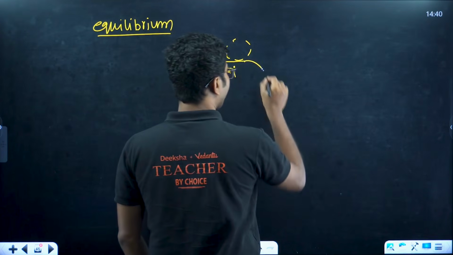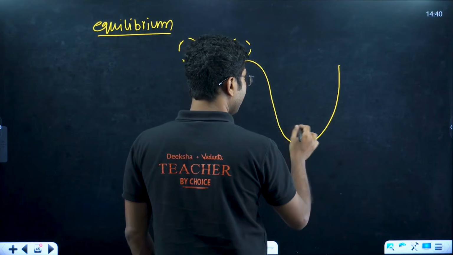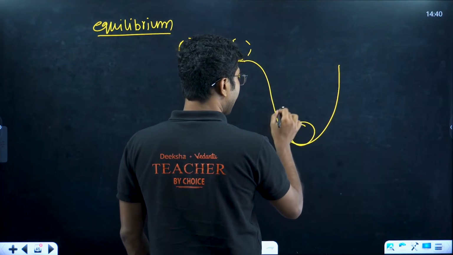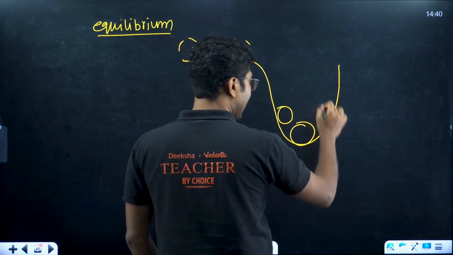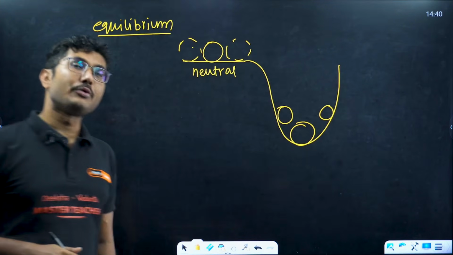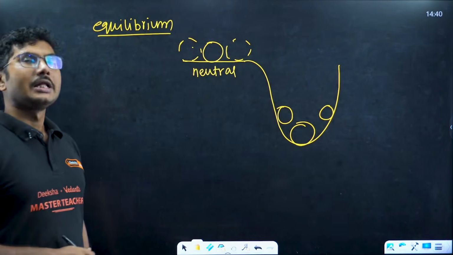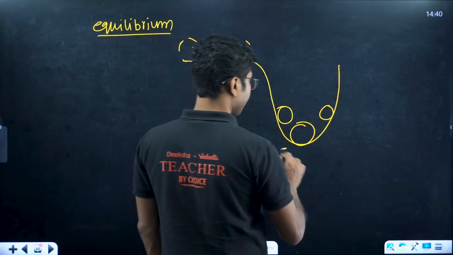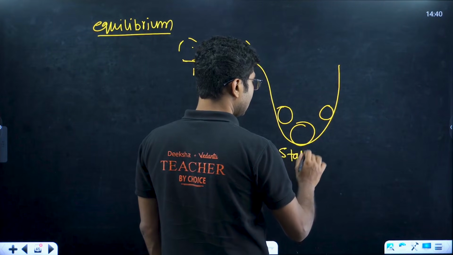Okay, now there is another type of equilibrium. If you take the ball slightly right or slightly left, and the ball tries to come back to its original position, then it is called a stable equilibrium. This is called a stable equilibrium.